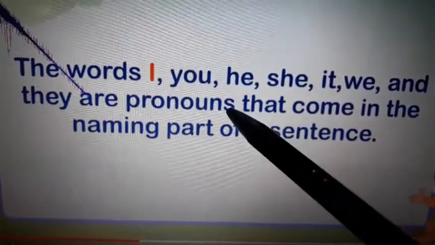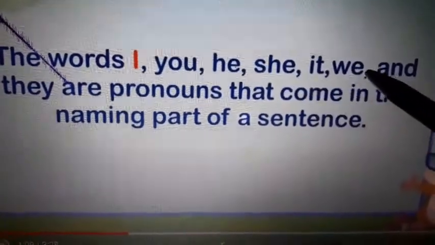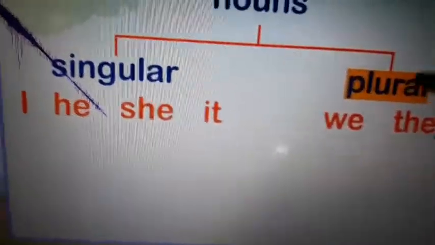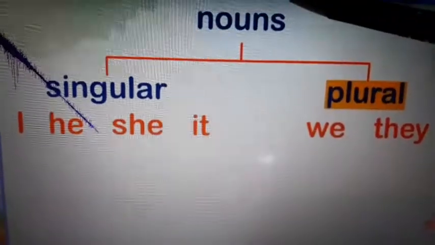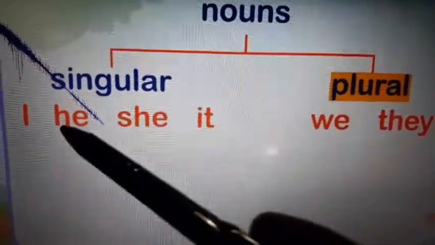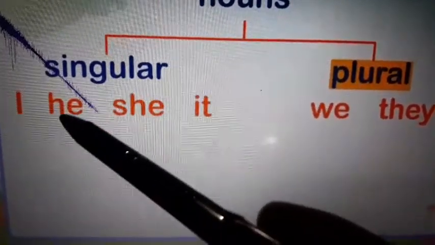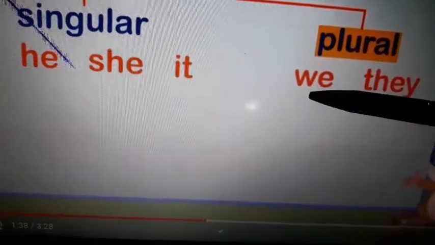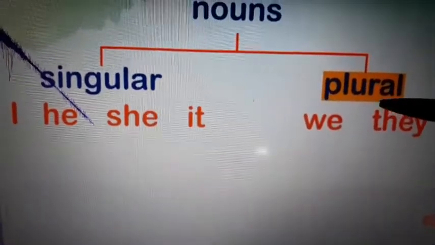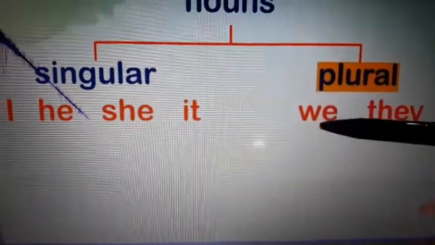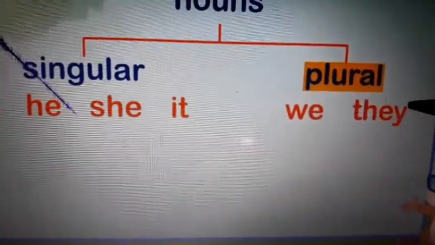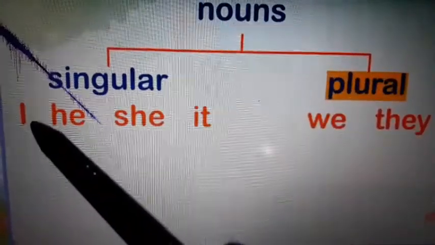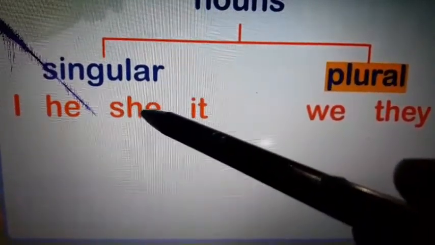These are the singular pronouns: I, he, she, it, and the plural ones are we and they. In place of plural nouns we use we and they, and in place of singular nouns we use I, he, she, it.